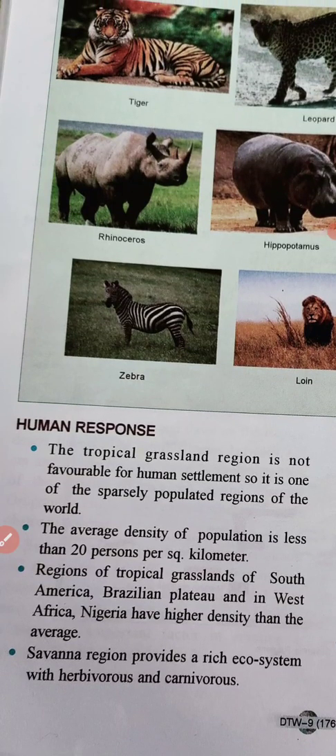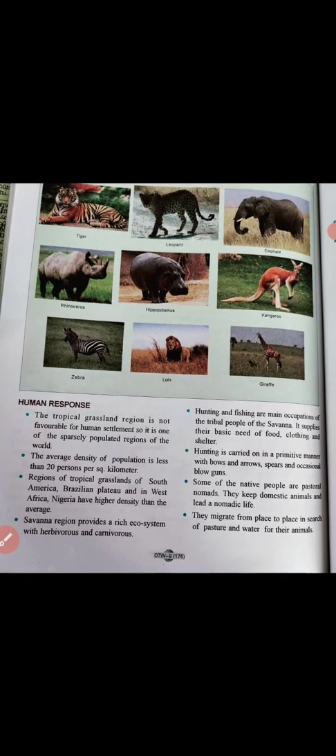The tropical grassland is not favorable for human settlement, so it is one of the sparsely populated regions. It is a very less populated region, and the average density of population is less than 20 persons per square kilometer. Regions of tropical grassland of South America, the Brazilian plateau, and in West Africa, Nigeria, have higher density than the average. It means that some regions are more densely populated as compared to the others.